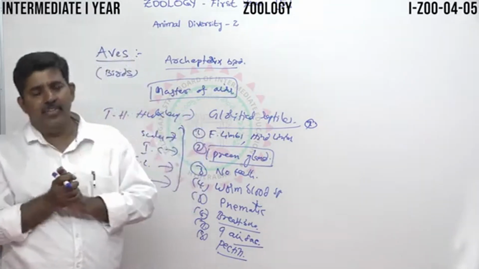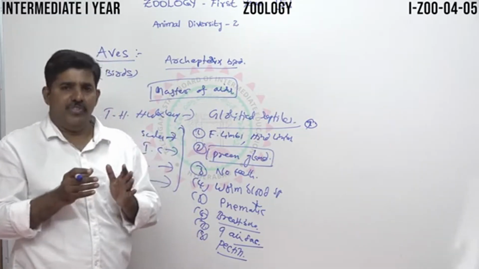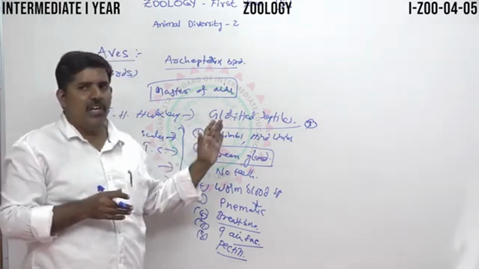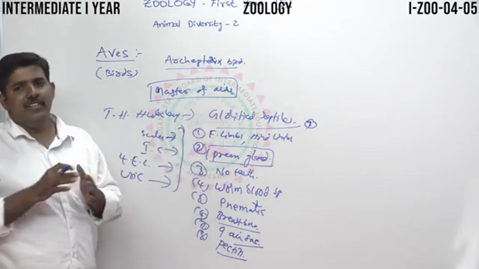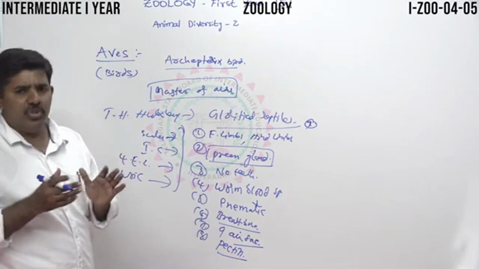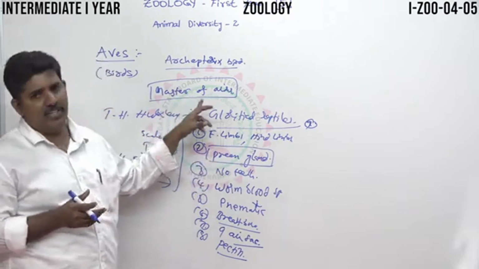In reptiles, the sinus venosus is reduced. Here in Aves, the sinus venosus and conus arteriosus are completely absent. So this is a very important structure.